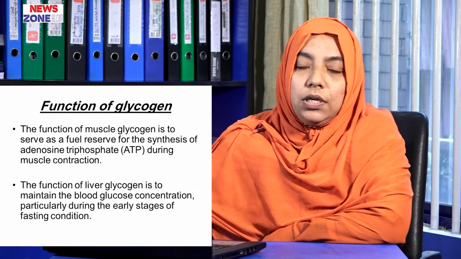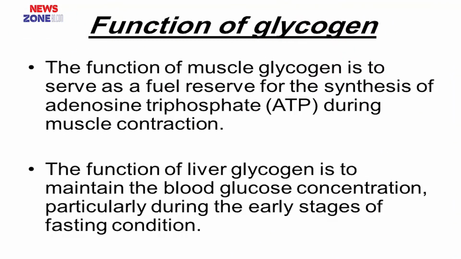Now, what is the function of glycogen in our body? Muscle glycogen serves as a fuel reserve for the synthesis of adenosine triphosphate during strenuous exercise, and liver glycogen maintains our blood glucose concentration during stages of fasting.